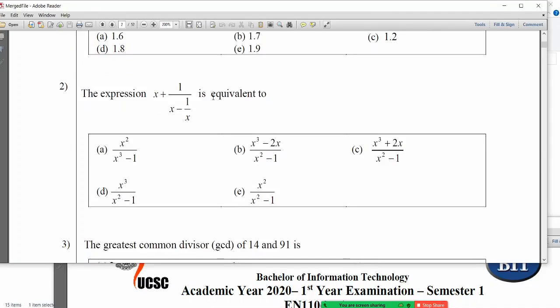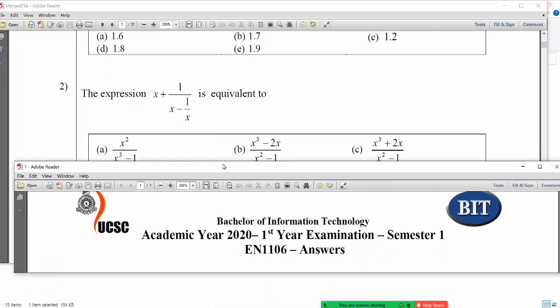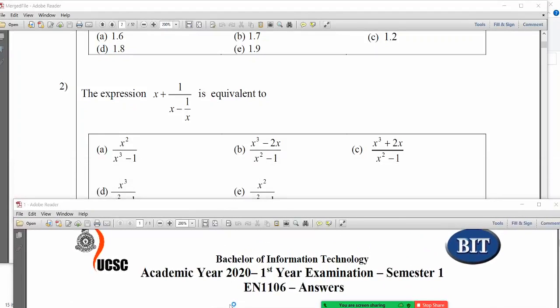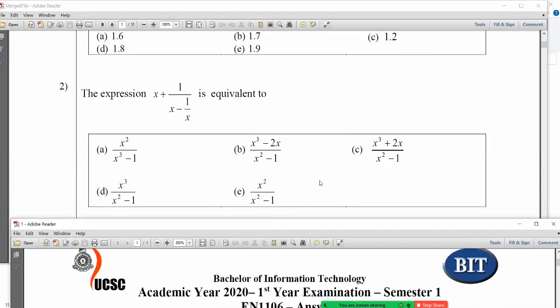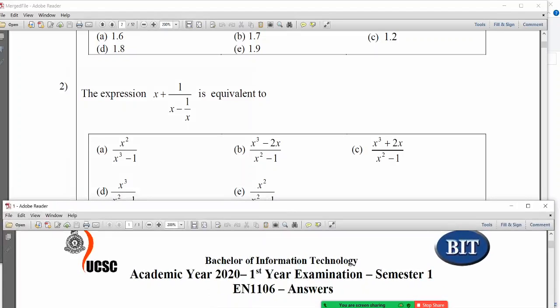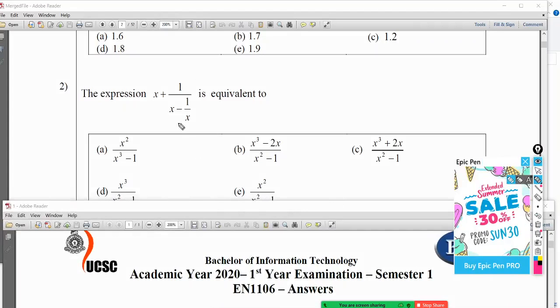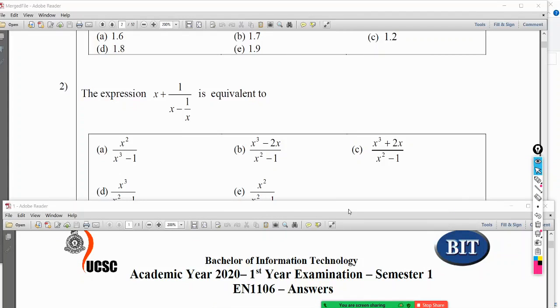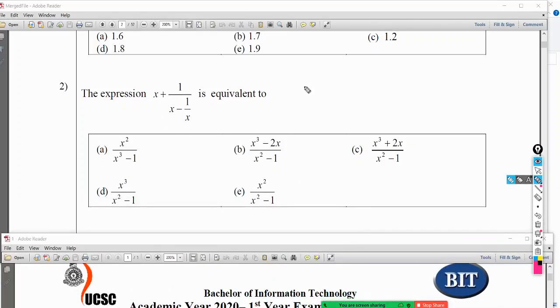Right, x plus 1 over x minus 1 over x is equivalent to... Right, so let's simplify this, it's easier. x plus 1 over, so if you take x as the common denominator, x squared minus 1, x squared, x, because you have to multiply x.